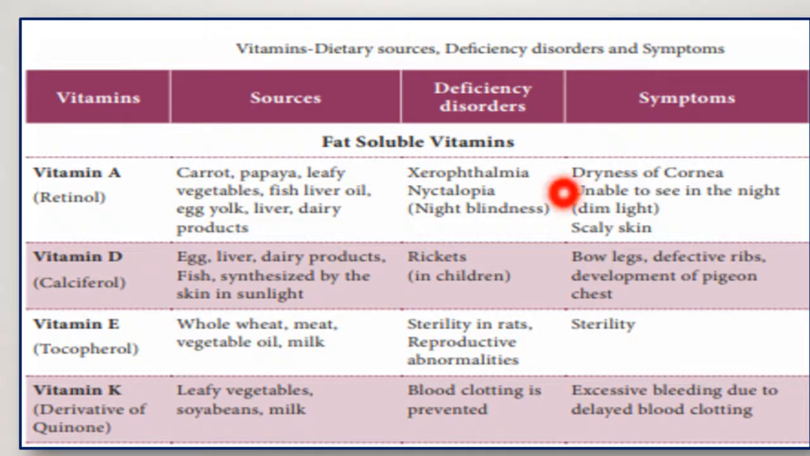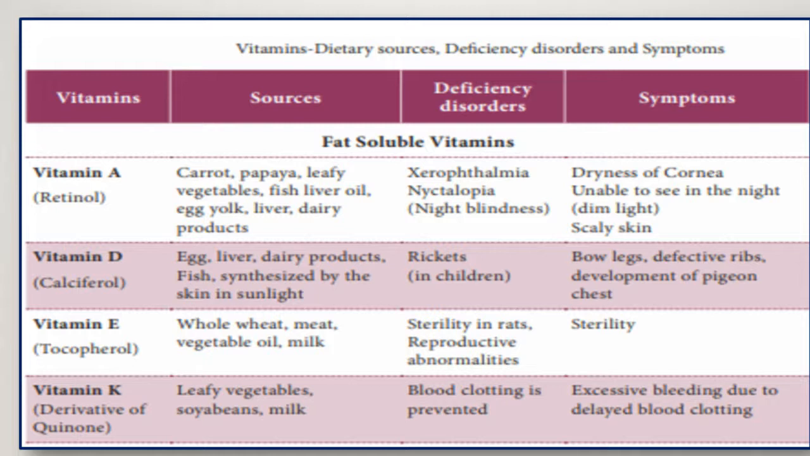What are the symptoms of rickets? Bone aches and defective ribs, and development of pigeon chest, that is a protruding chest because of the defective ribs. And bow legs, where the legs will not be straight but curved. Next is vitamin E, tocopherol.